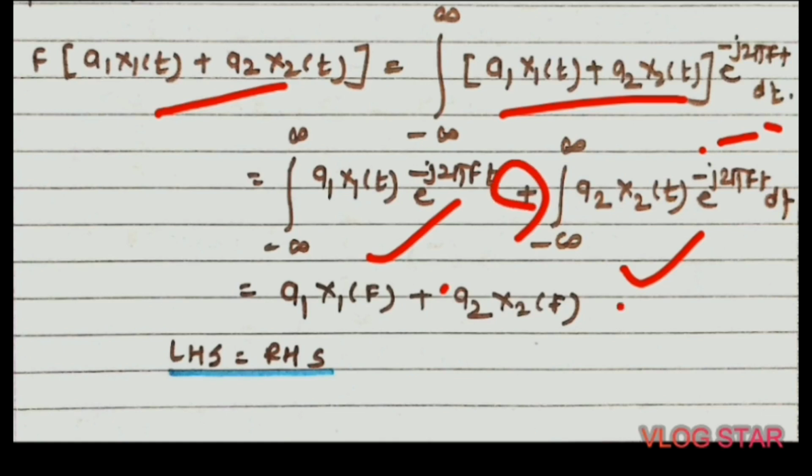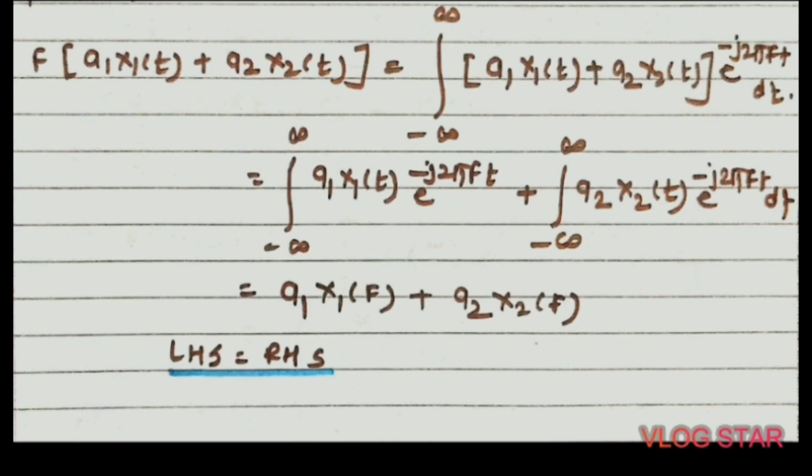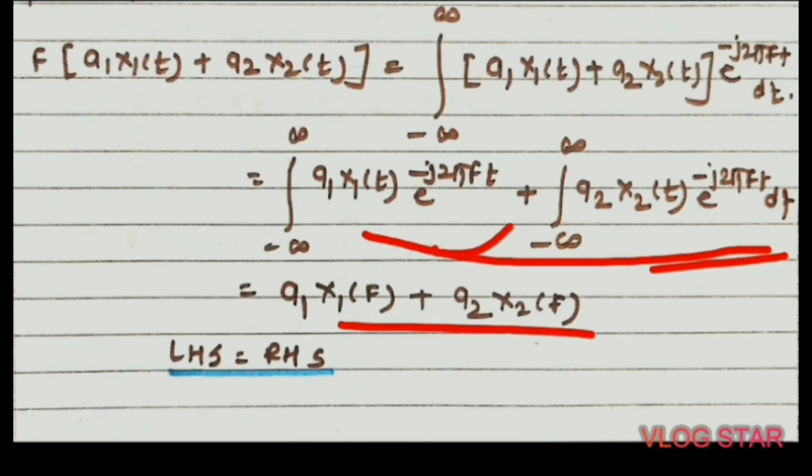Separate the above equation over the sign plus, then minus infinity to plus infinity a2 x2 of t into e raised to minus j 2 pi f t into dt. Okay, so this equation is nothing but the Fourier transform of the given signal, which is e raised to minus j 2 pi f t, or we can say e raised to minus of 2 pi f t or omega t.